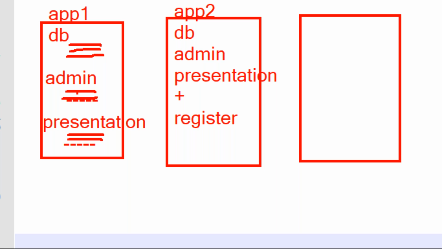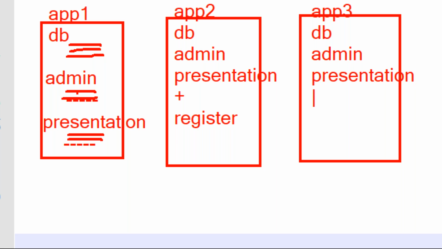Next, they decide to develop one more application, app 3, sir. In this app 3 also they are writing DB related logic, admin related logic, and presentation logic. And now here they are writing login related and register related logic, both, sir.